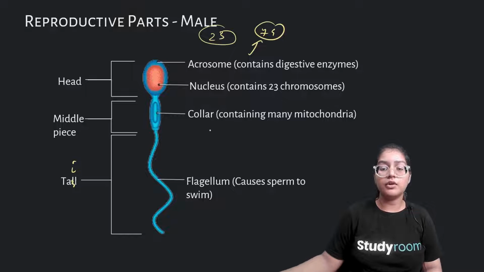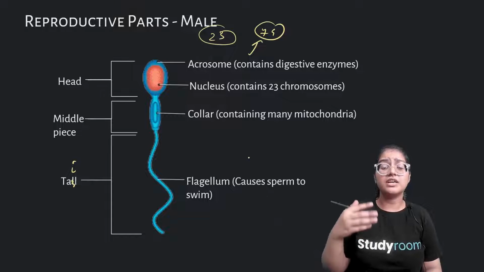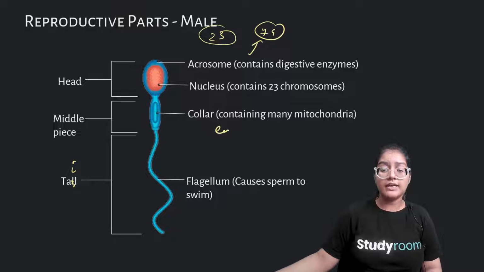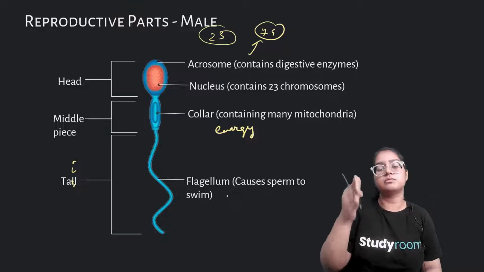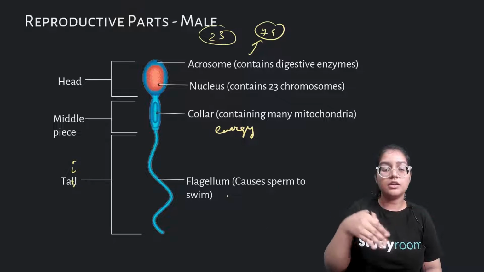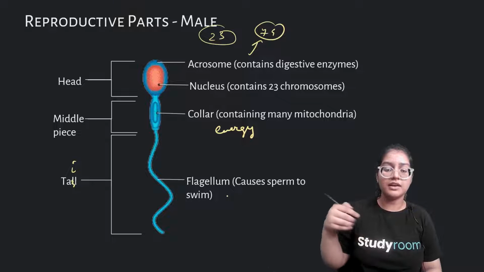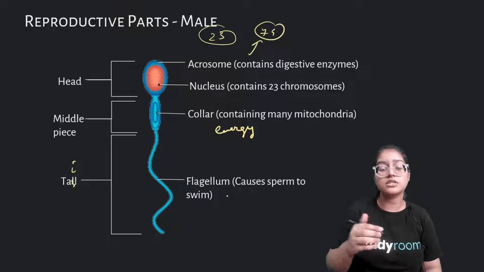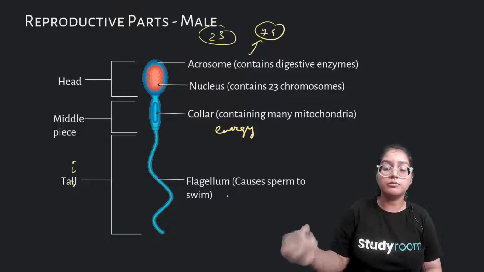Then we have the collar, which contains mitochondria. It gives the sperm energy. And the tail is like a flagellum. The flagellum helps in the movement of the sperm. It swims in the female reproductive tract and fuses with the egg. So this is the importance of the tail. It helps in the movement of the sperm.